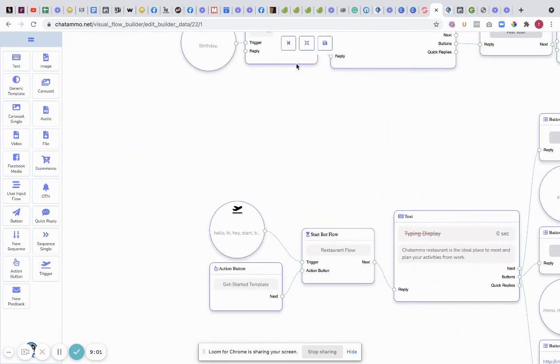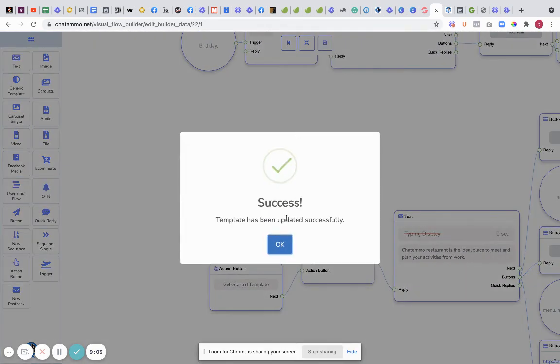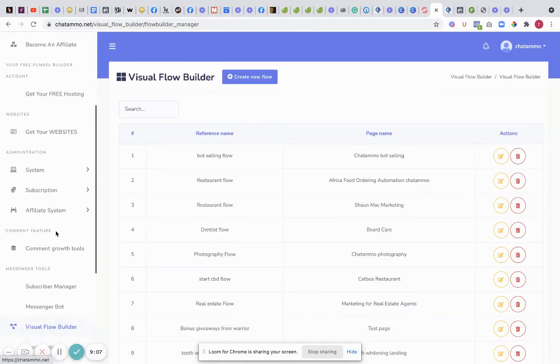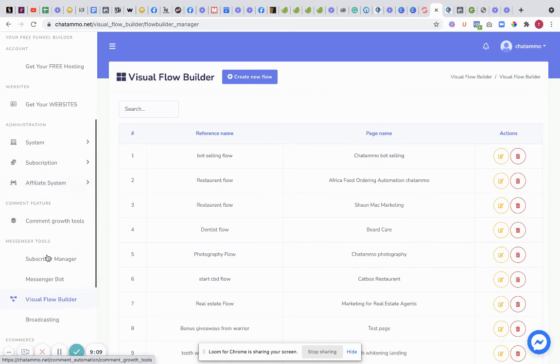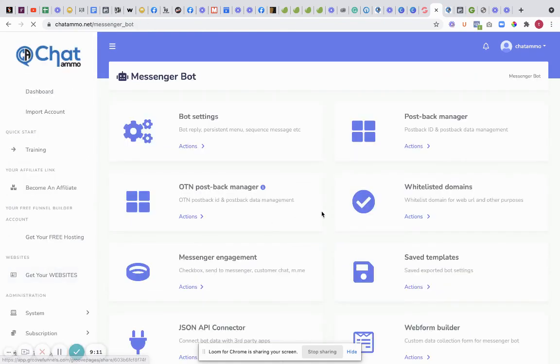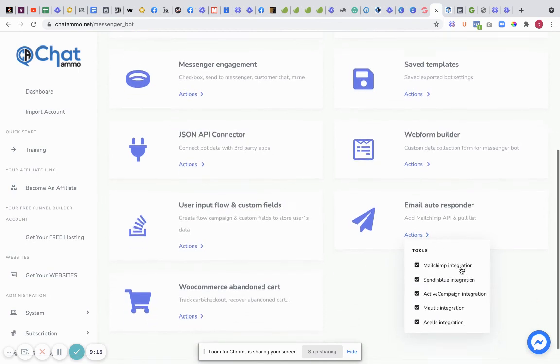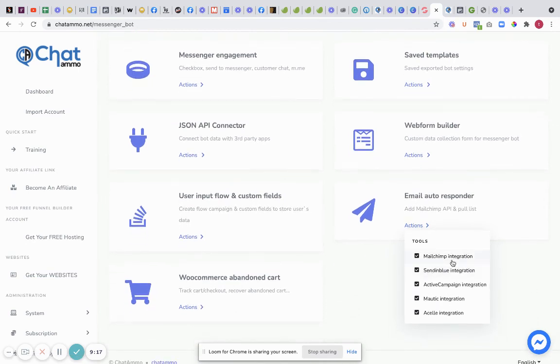Now remember as well, if you're putting emails on there, always important, make sure that you have your email autoresponder set there as well. So in your email autoresponders, I'm going to click in here, and you can integrate any of these. So MailChimp, Sendinblue, ActiveCampaign, Mautic, or Excel. Now there is also Mailgun, which you can use, but it's an awful lot more complicated. So I would stick to the main ones.